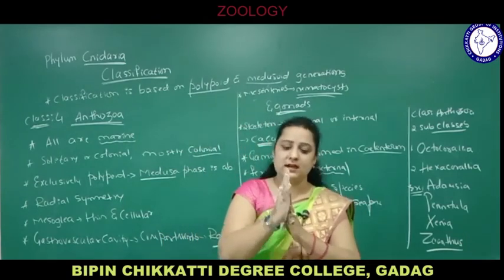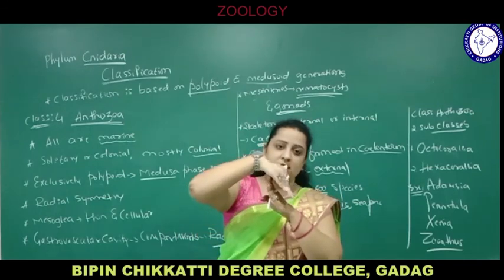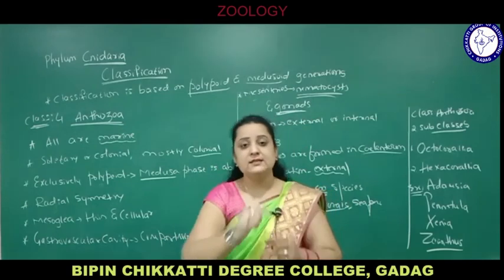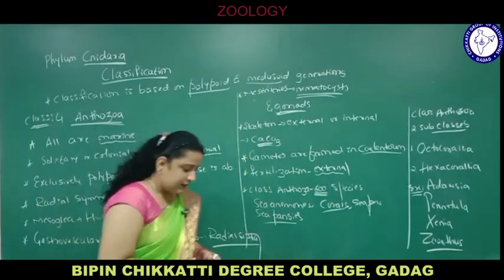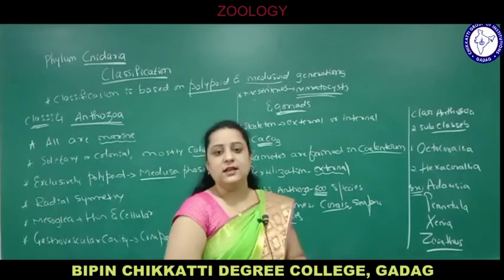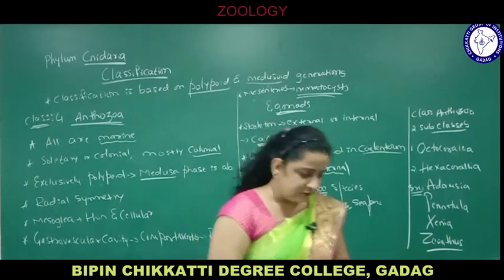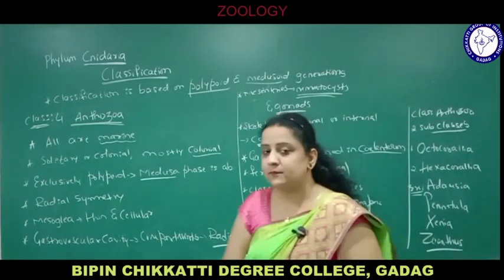This is the body attached to the substratum, tentacles are there. It is moving down, again coming up, again moving, again going outside. So they roll in a circular form. This is how the different types of movement occur in Hydra. And the tentacles are there, the gastrovascular cavity is there, nematocysts, the stinging cells, are there, which are very essential for locomotion, capturing of prey and for the defense mechanism. So this is all about the classification of phylum Cnidaria.